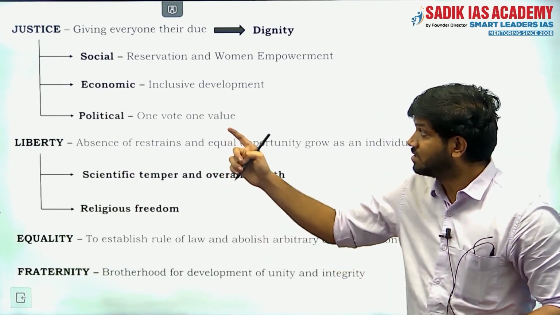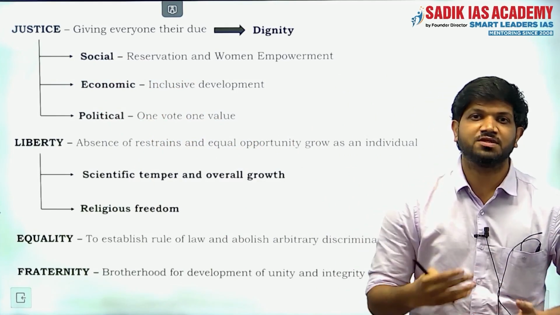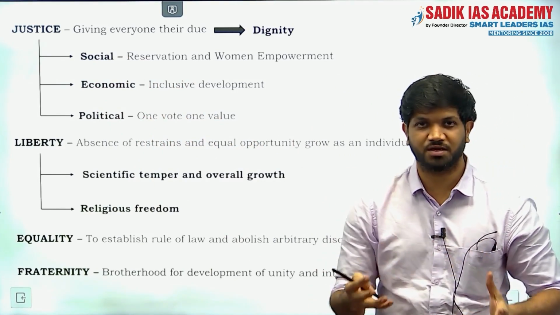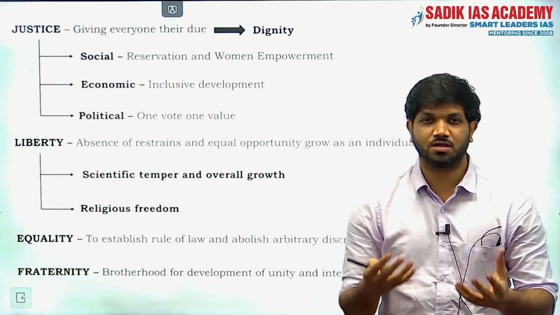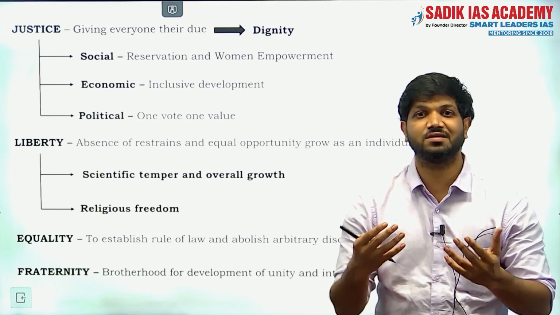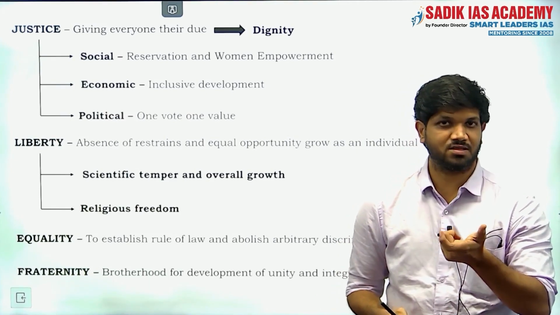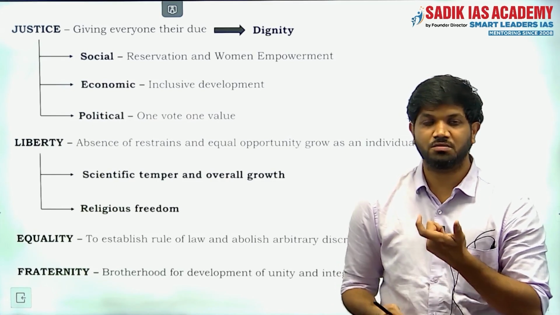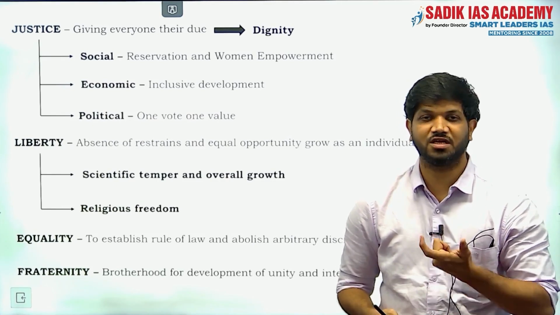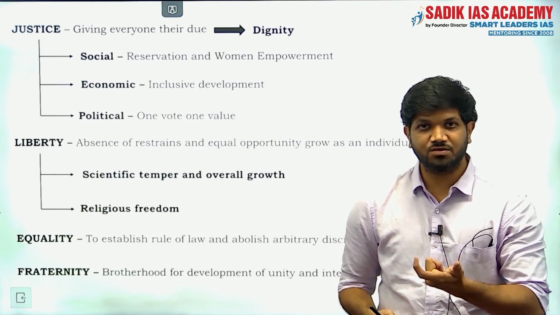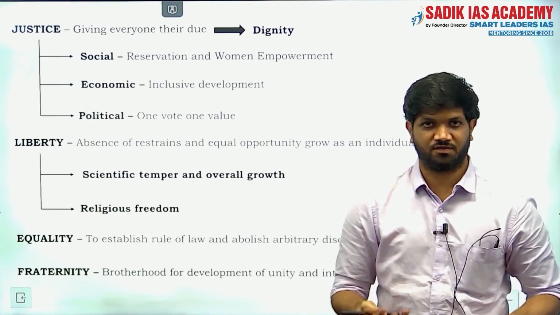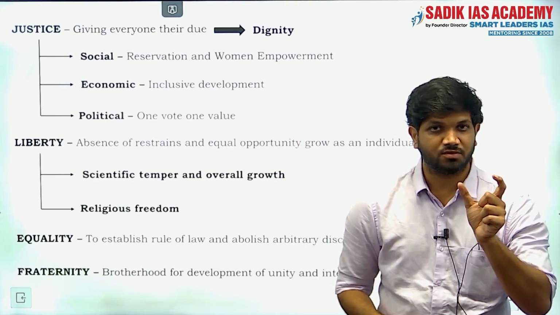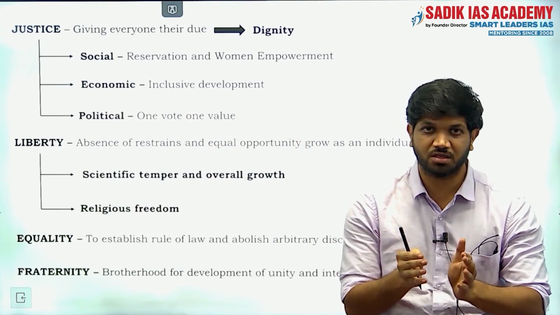Next one is justice. So what is meant by justice? Justice is nothing but giving the due to everybody, those who deserve, giving the things which they deserve. Every individual deserves dignity. According to Immanuel Kant, when you give dignity to an individual, it will give him the opportunity to develop himself.